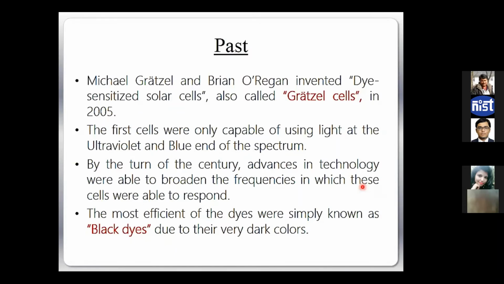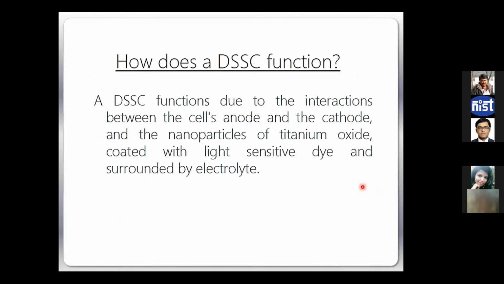As I said, Grätzel invented that, and these cells have three components. Instead of only two kinds of semiconductor and electrodes, this cell typically has one electrode, then one wide bandgap semiconductor, then a dye, an organic molecule, and then electrolyte.